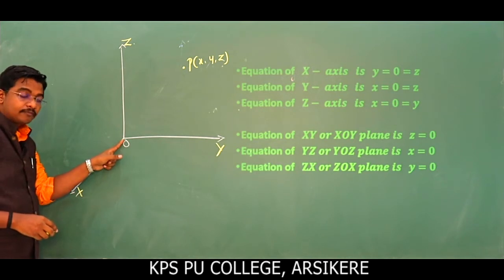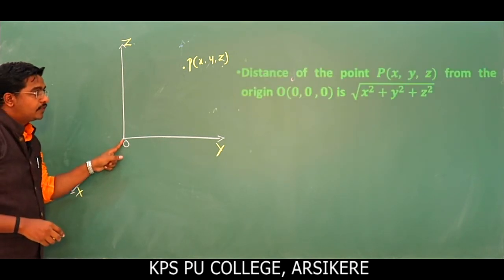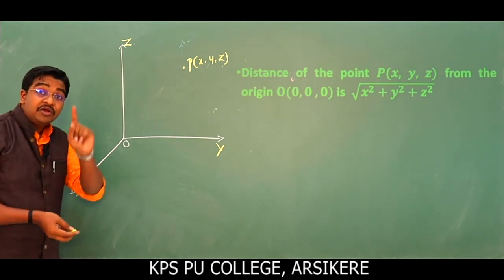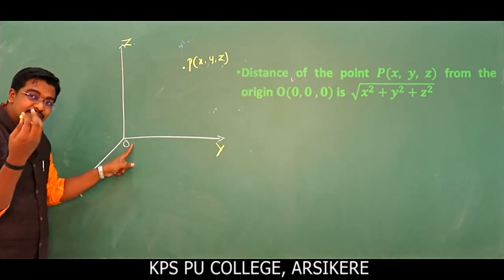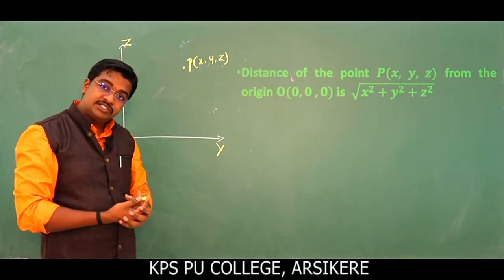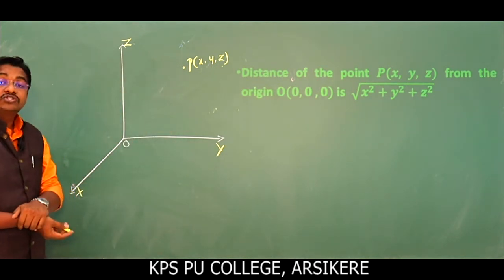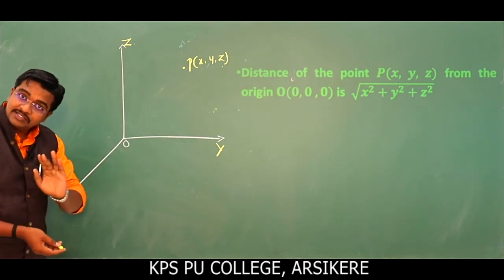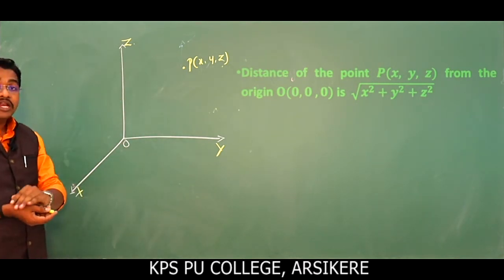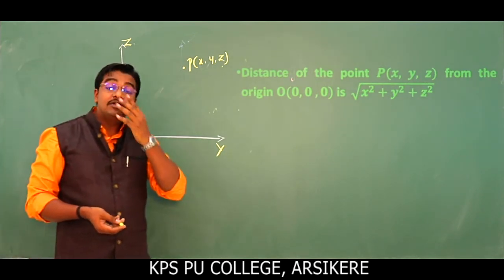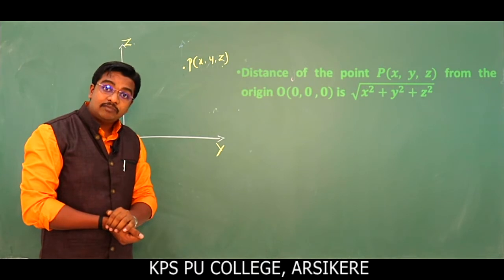Next slide. The distance of the point P of x comma y comma z from the origin, where the coordinates of the origin are 0 comma 0 comma 0, is the square root of x square plus y square plus z square. Is it clear? So the distance of any point from the origin in space is the square root of x square plus y square plus z square.